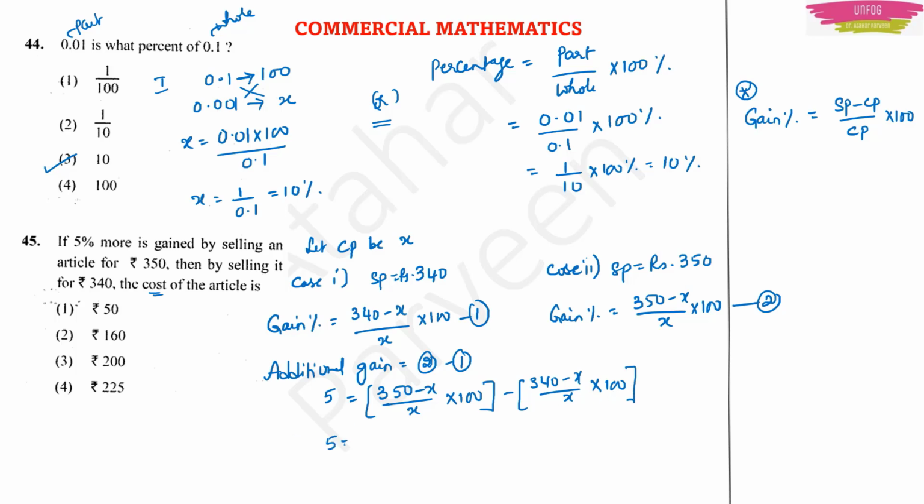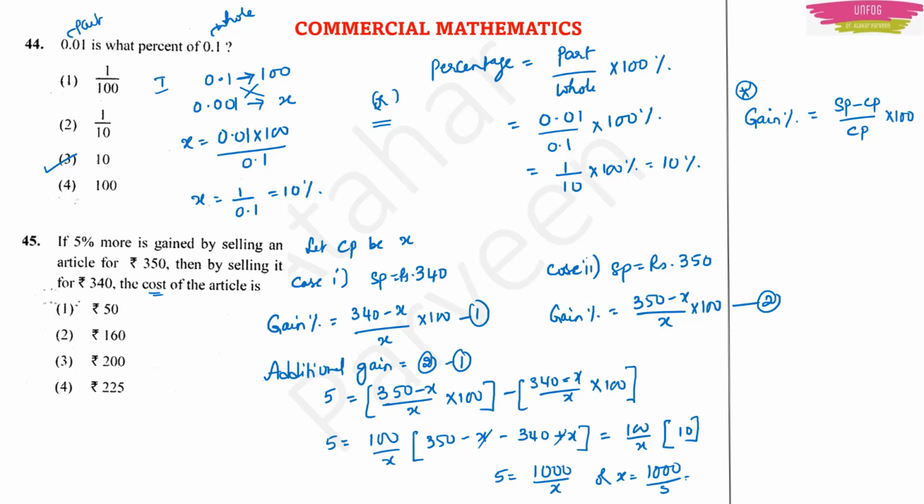So this 5 will be equal to, I will take 100 by X common, so that inside the bracket I have 350 minus X minus 340 plus X, because minus into minus will become plus. So this will be equal to 100 upon X into, here the Xs will get cancelled and I will have 10 in the bracket. On the left-hand side I have 5, right? So 5 is equal to 1000 by X, or X is equal to 1000 by 5, which is 200 rupees, because 5 twos are 10, so 5 200s are 1000. So option 3 will be the correct answer.